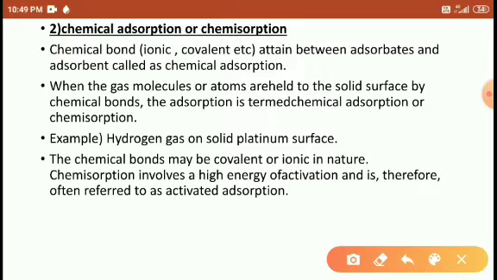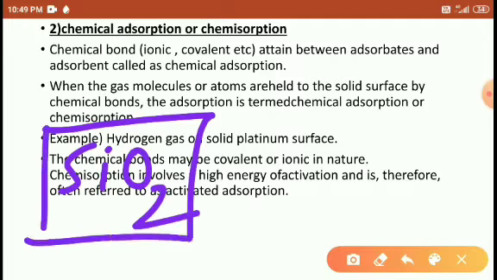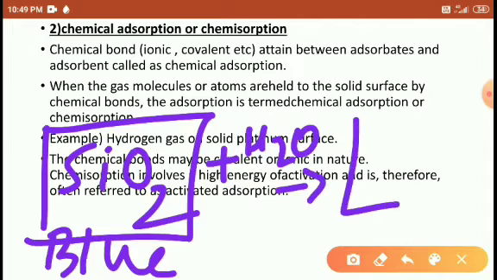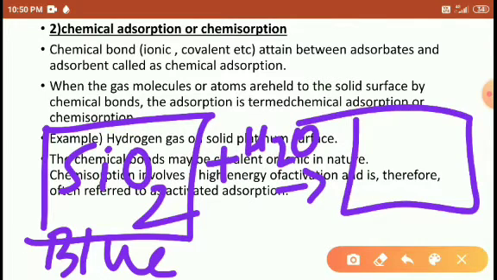And here, students, one more: silica, which is the blue color substance. When it absorbs the water moisture, it turns colorless.